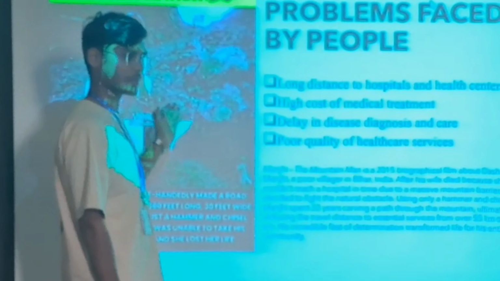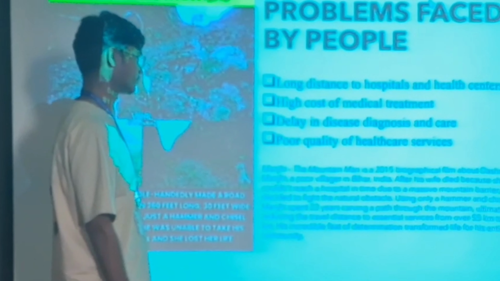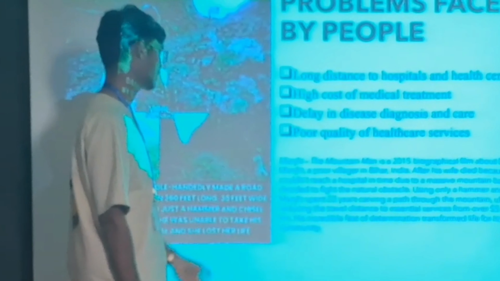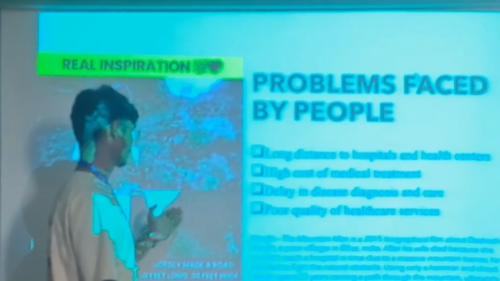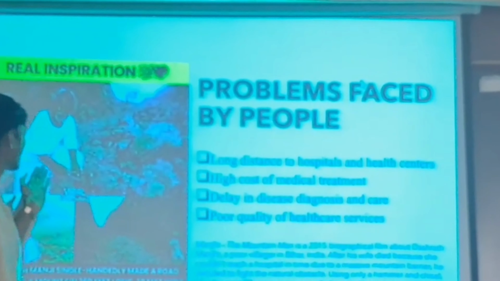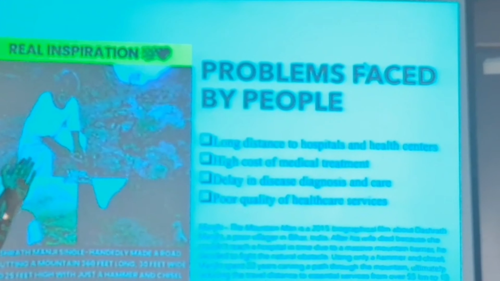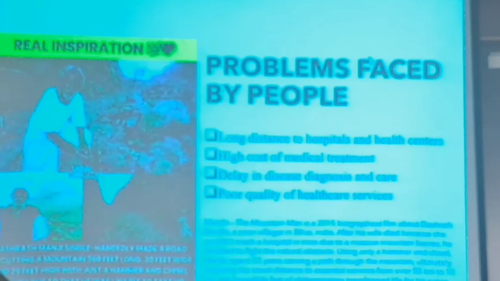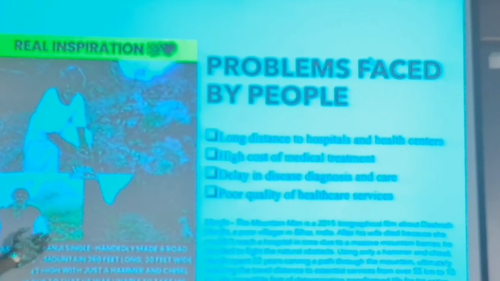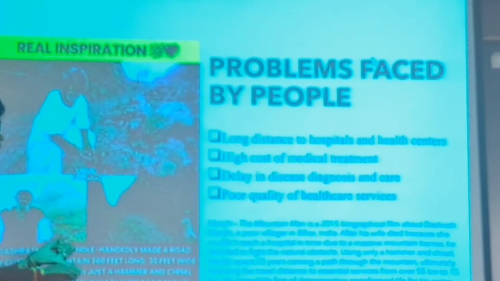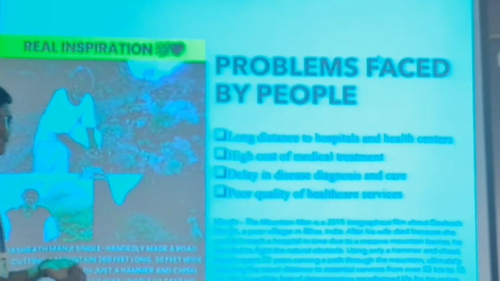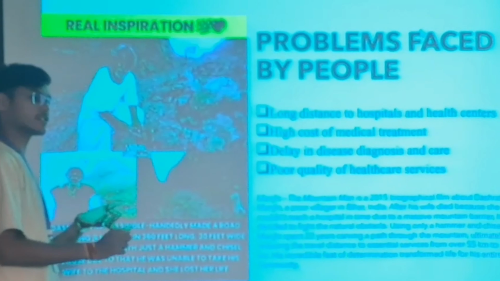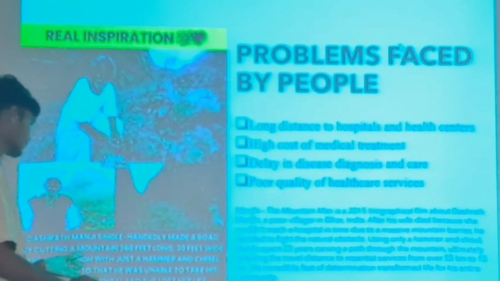This is a biographical movie, a biography of Mr. Manjhi. This movie tells us how he was unable to take his wife to the nearest hospital, and due to transportation issues he lost his wife as well. There were many issues: the transportation issues, the financial condition, then the health issues.